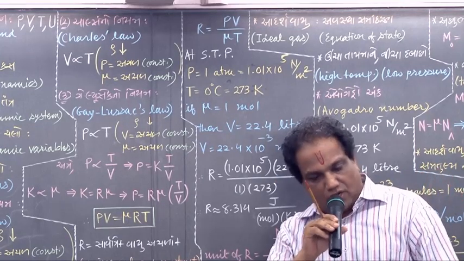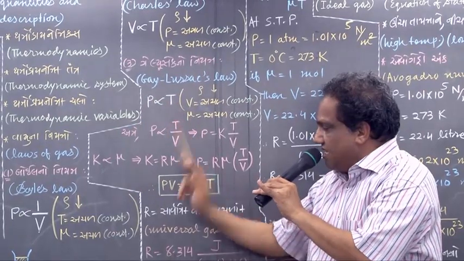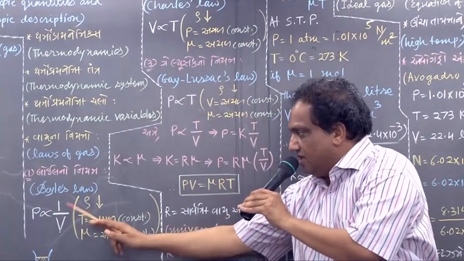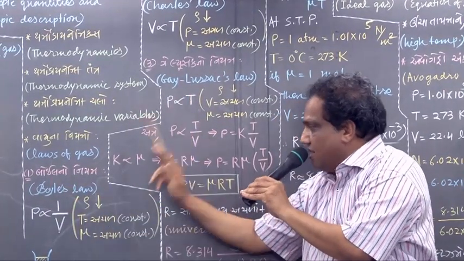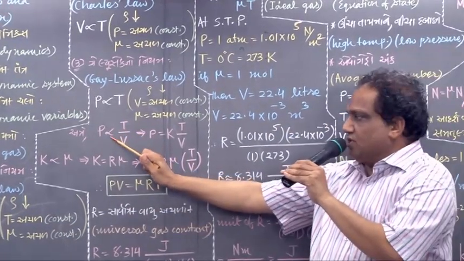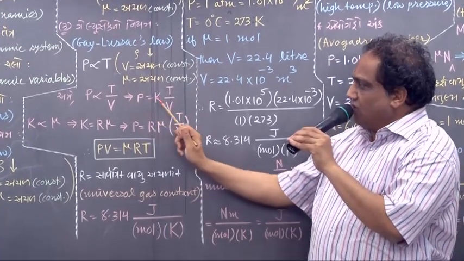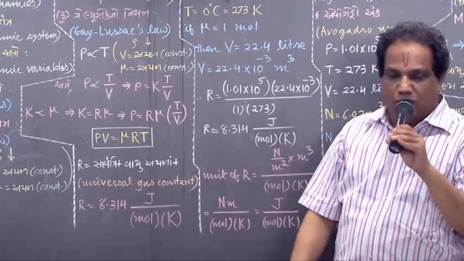Simple. Now combine these two. P is proportional to T, and P is proportional to 1 upon V. Combine these two, so P is proportional to T upon V. Remove the sign of proportionality, put some proportionality constant capital K. P equals K into T upon V.